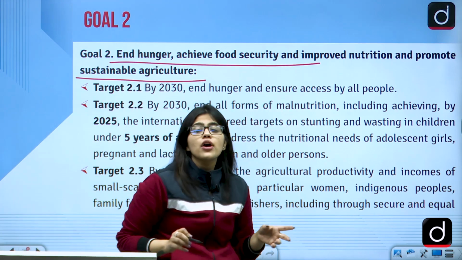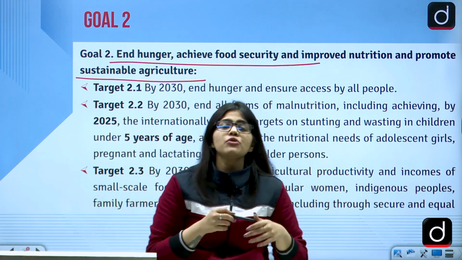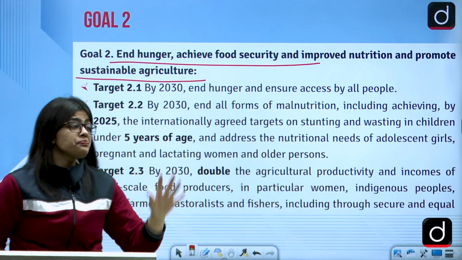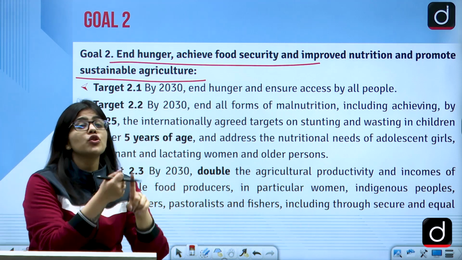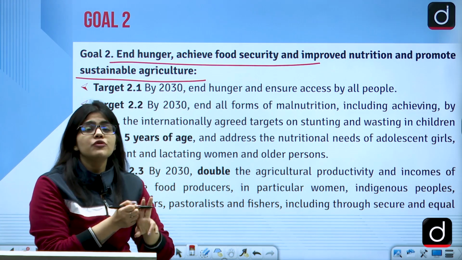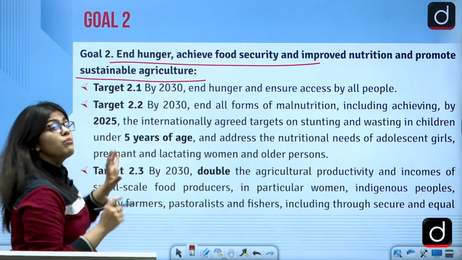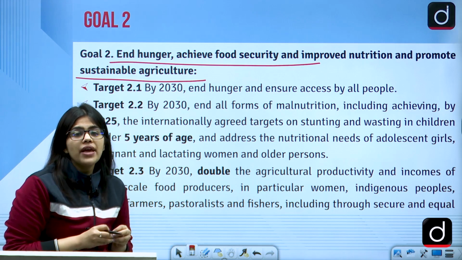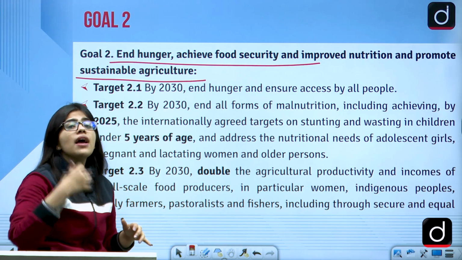So after you have reduced poverty to half, what is important now is to provide all these people with ample food, with good nutrition, and promote sustainable agriculture. Use the resources in such a way that the present generation is happy and the coming generation is also happy.